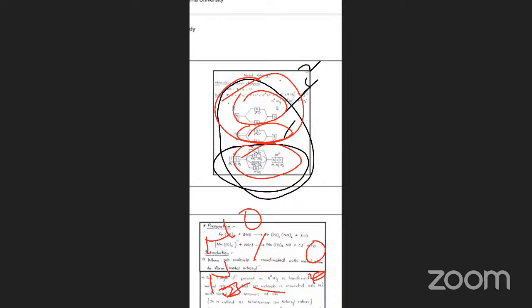So here we can observe that CO is a 14 electron system.